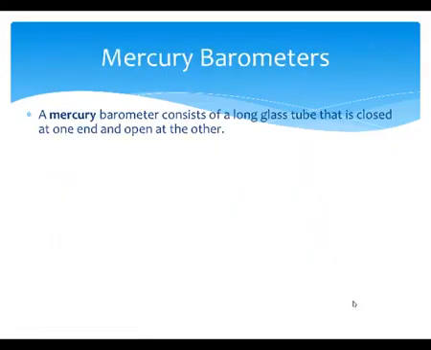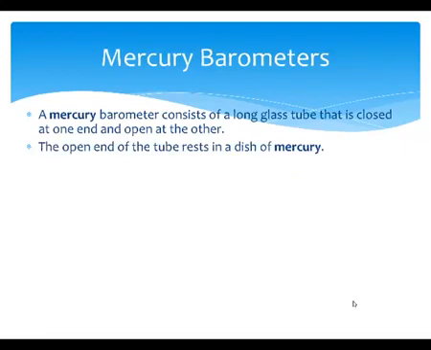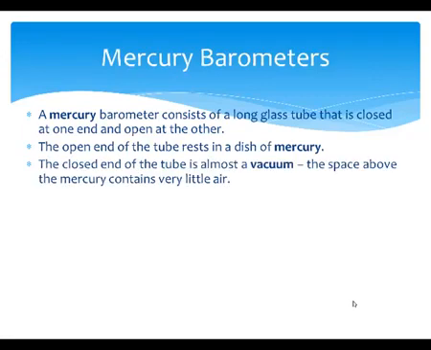Mercury barometers. A mercury barometer consists of a long glass tube that's closed at one end and open at the other. The open end of the tube rests in a dish of mercury. The closed end of the tube is almost a vacuum, so the space above the mercury contains very little air.